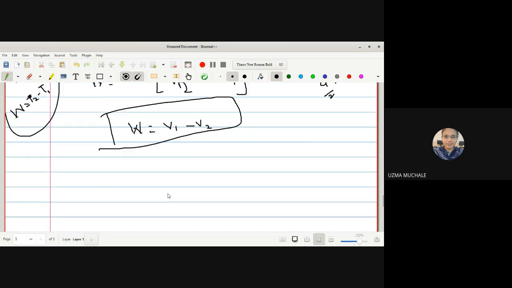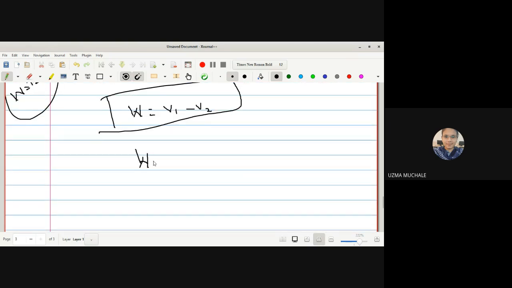But we have found this one also, work done is equal to T2 minus T1. Do you all remember this proof? Yes, ma'am. So with the help of these two, as the RHS is the same, I can equate them. V1 minus V2 is equal to T2 minus T1.